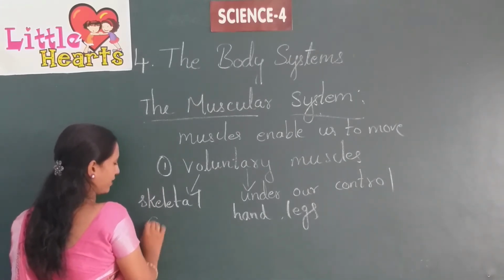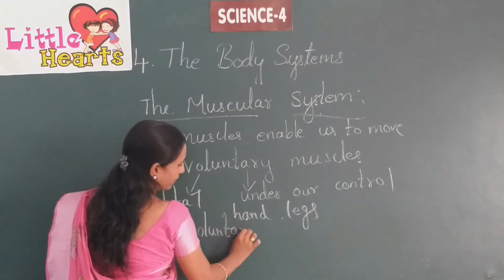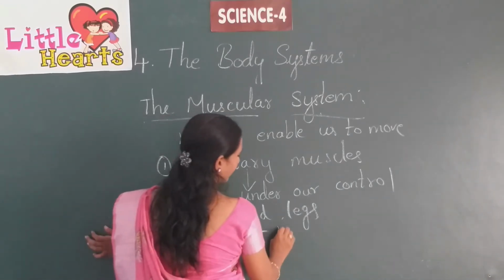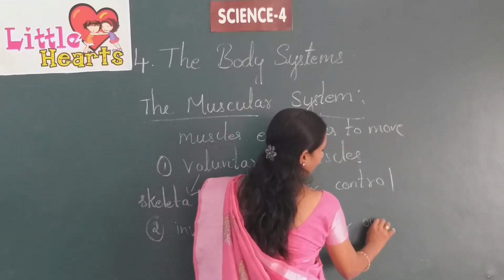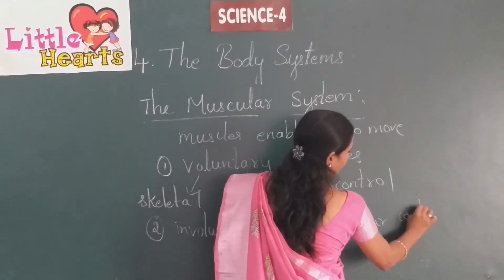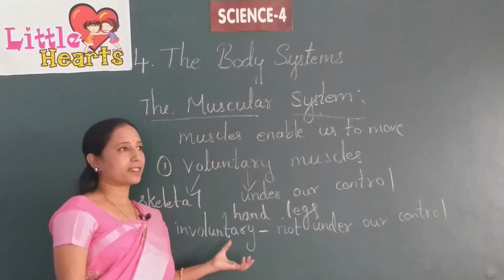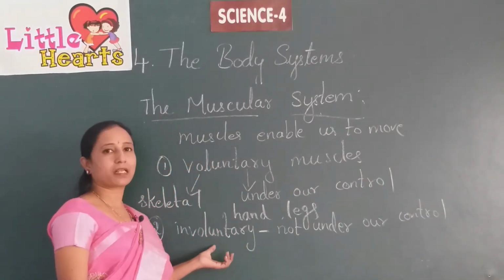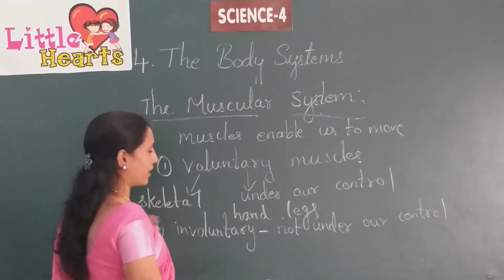And the next one is involuntary, the muscles which are not under our control. Which muscles are not under our control? For example, these involuntary muscles are also known as striated muscles.